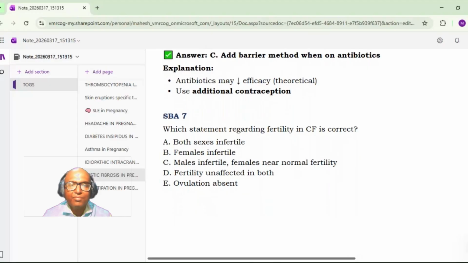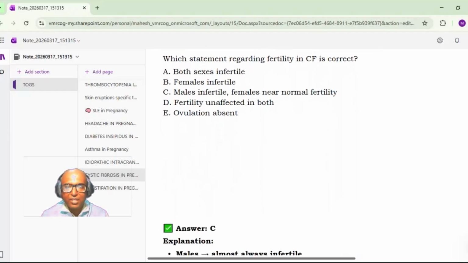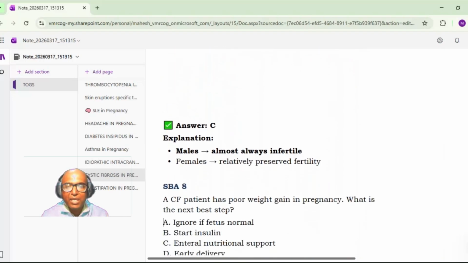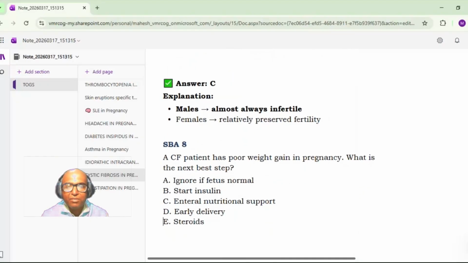Next question. Which statement regarding fertility in cystic fibrosis is correct? A. Both sexes infertile. B. Females infertile. C. Males infertile, females near normal fertility. D. Fertility unaffected in both. E. Ovulation absent. It is C. Males are infertile, but females have near normal fertility. Correct. Males are almost always infertile. Females will have relatively preserved fertility.